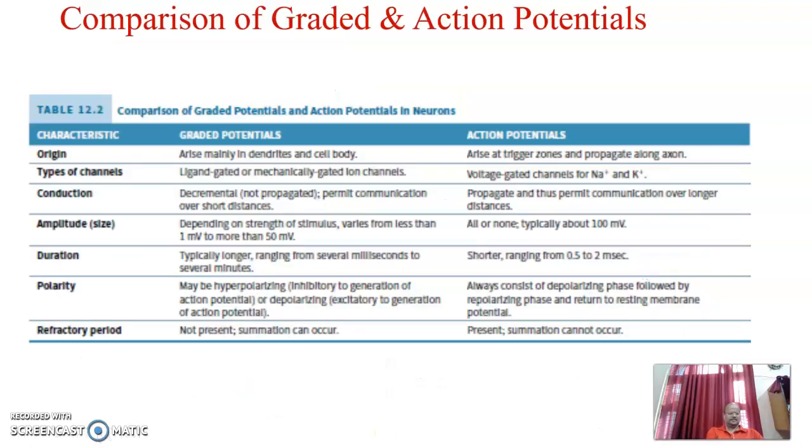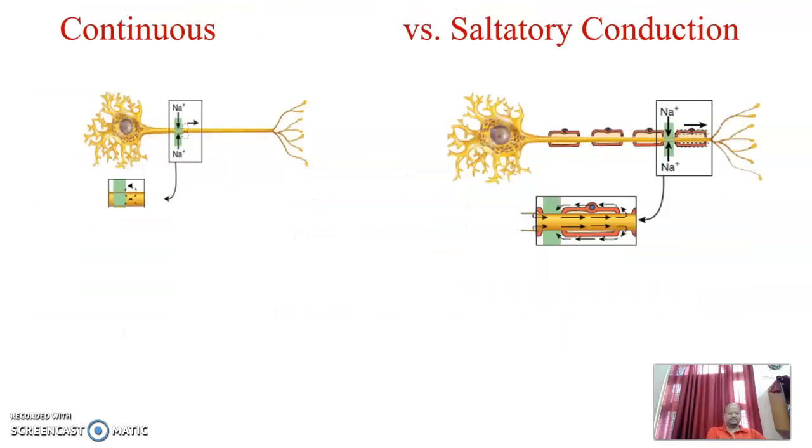Then there is a certain period known as the refractory period, in which the membrane is not able to generate a second response. It can't generate another action potential for some time. During the absolute refractory period, even a stronger stimulus is not able to generate an action potential.